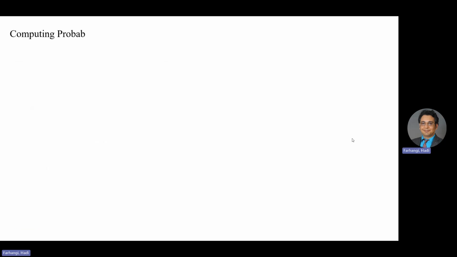Next, computing probability. Assuming the event is called A, then one should count the number of outcomes in the event A and call it NA. Also, one should calculate the number of outcomes in the experiment and call it NS.